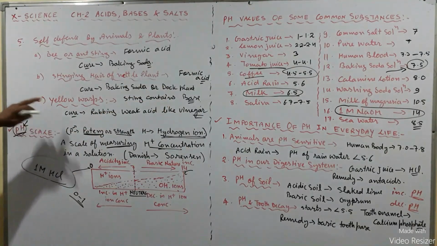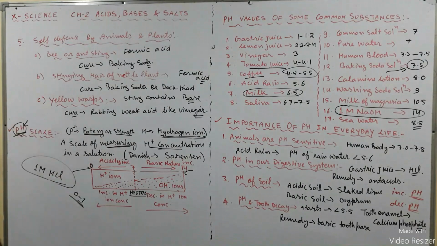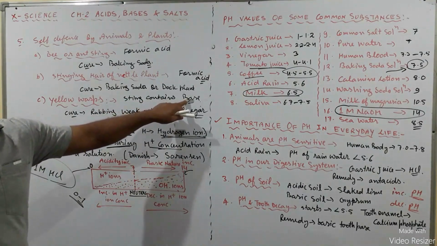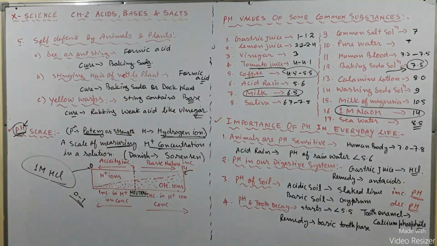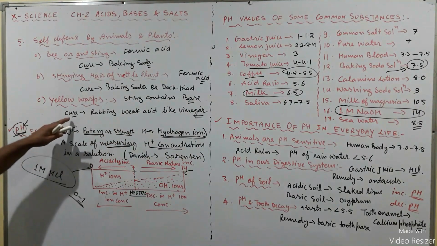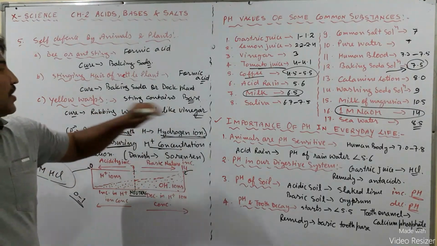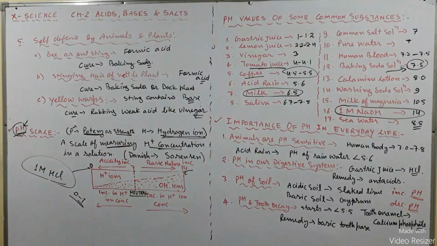Okay, now the yellow wasp, their sting contains a base. That means by using the logic of the neutralization reaction, we should rub any weak acid like vinegar on the affected area.